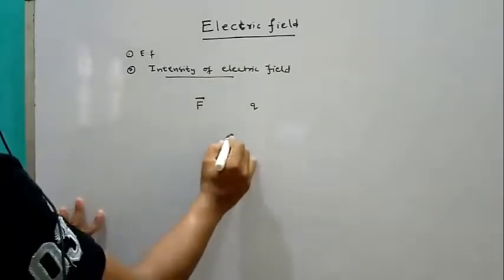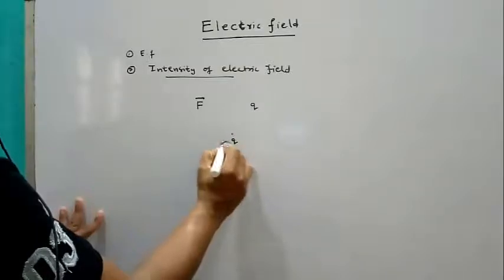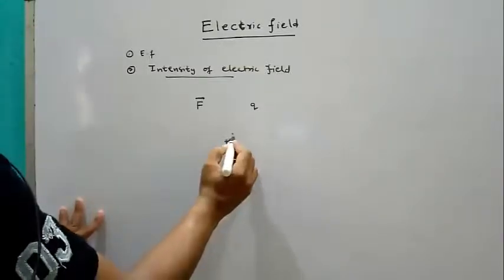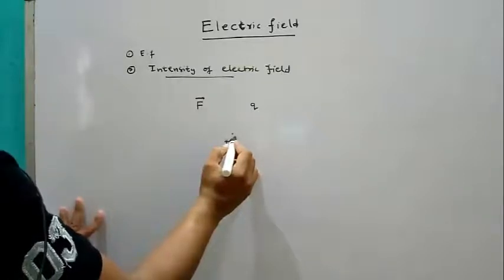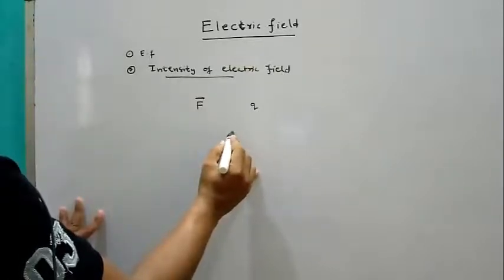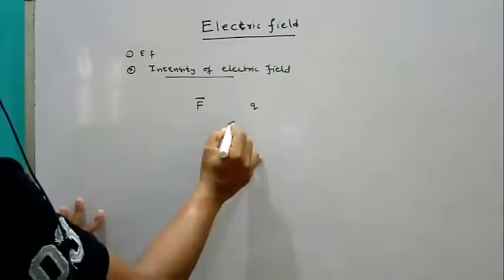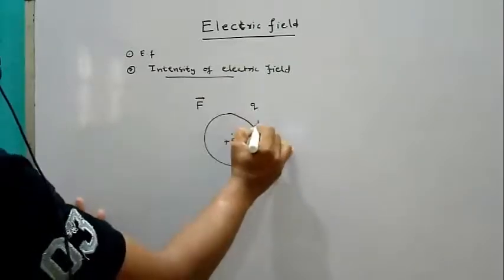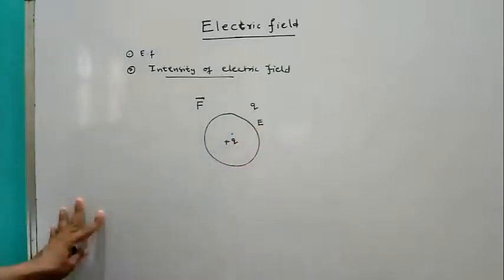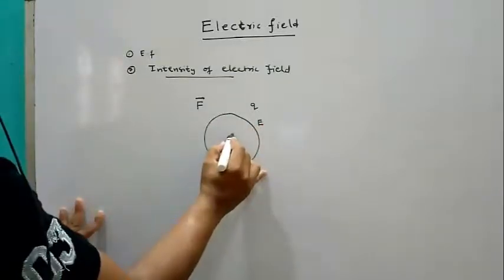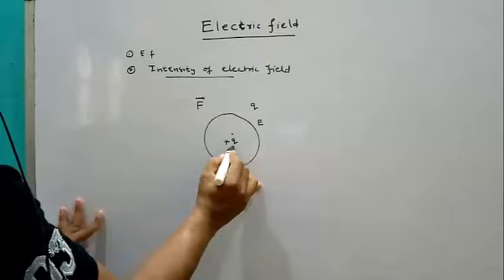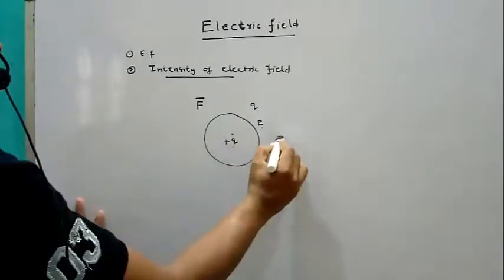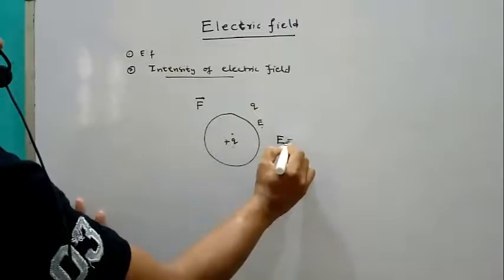For example, Q is a positive charge. For example, this is having electric field E. See, the force experienced by this unit positive charge in electric field E is called intensity of electric field.